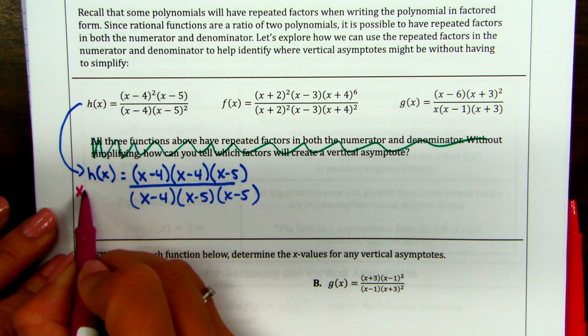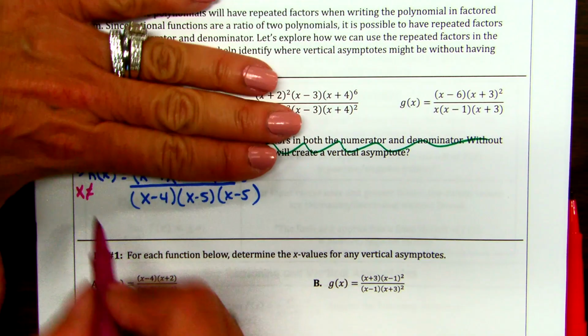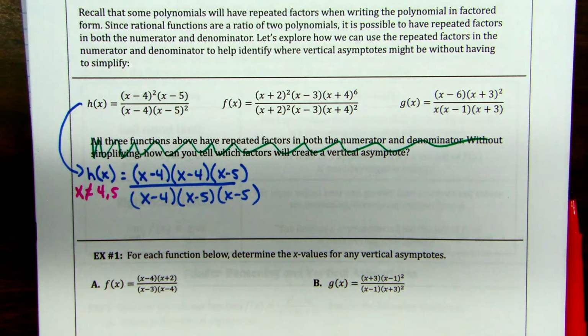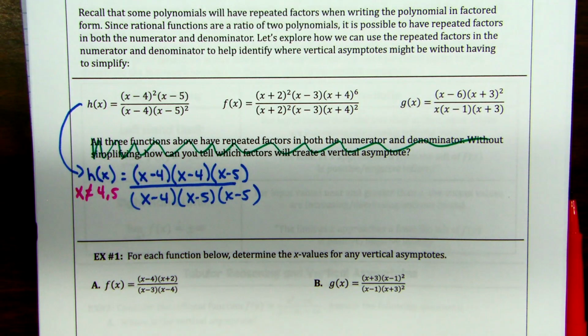We should know that x can't be 4 or 5, right? Again, we only look at the denominator. x can't be 4 or 5. A 4 or a 5 would make a 0 in my denominator. Everyone agree with that? Good. What job do they have? 4 and 5 are either a VA or a hole. You have to be one or the other.